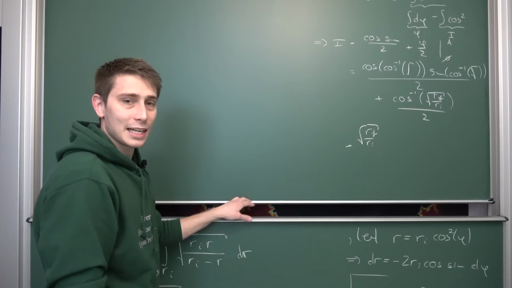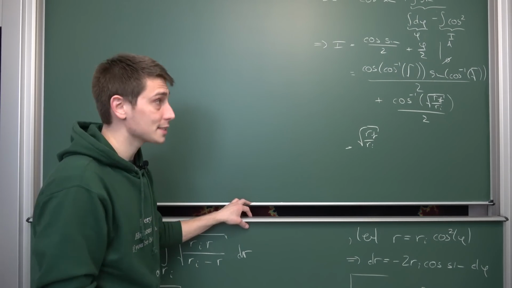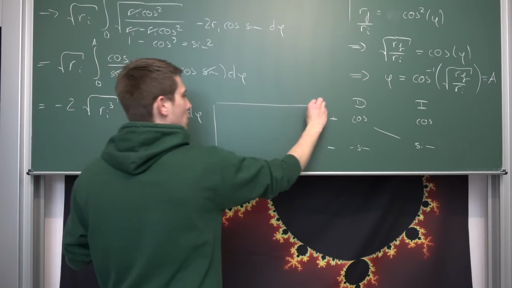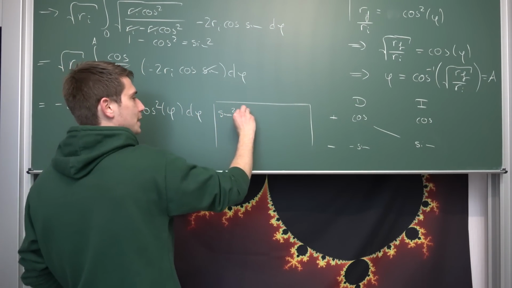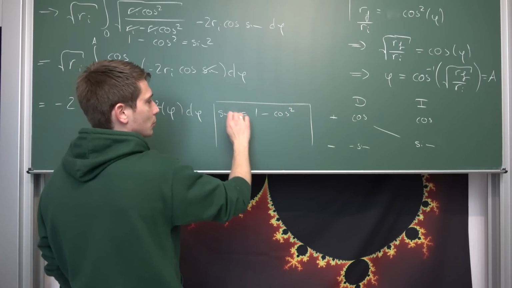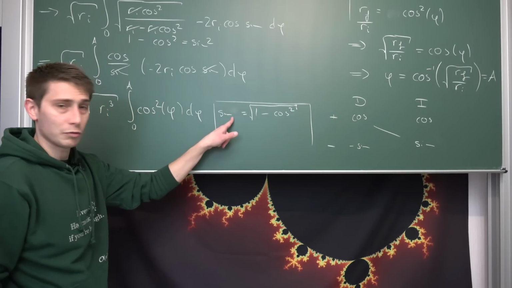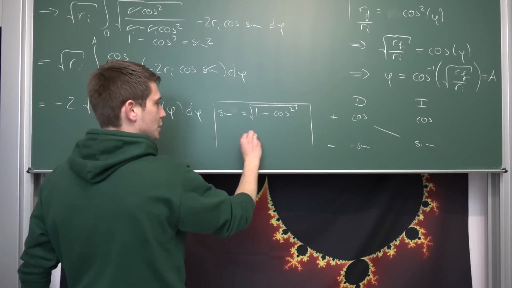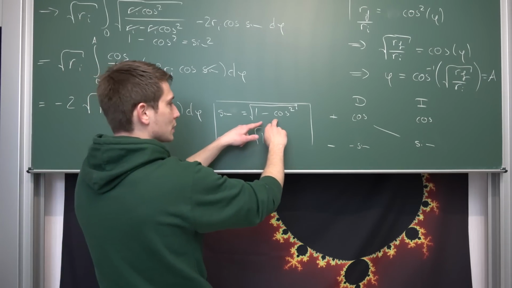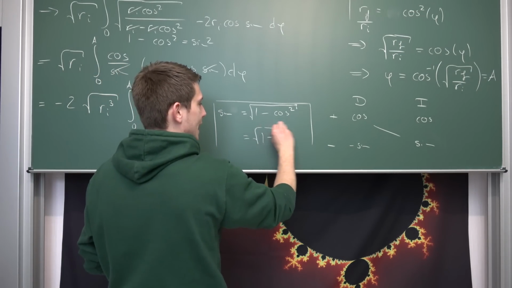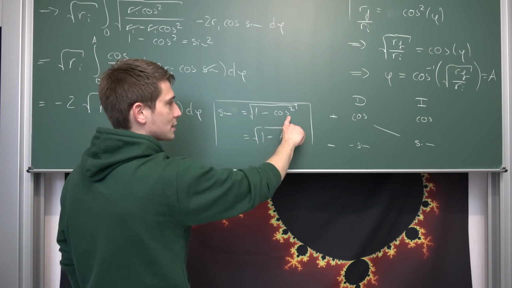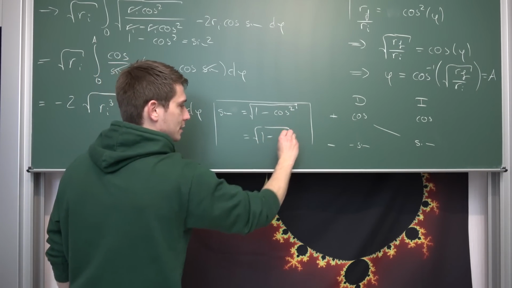Now we have the sine of the inverse cosine. This is a bit of work we have to do here, but it's not too bad, because what we know is that sine squared is nothing but 1 minus cosine squared. Now we can take the square root on both sides. And now if we plug the inverse cosine into here, we are just going to get that this right here is the square root of 1 minus the cosine of the inverse cosine, which is going to give us a squared.